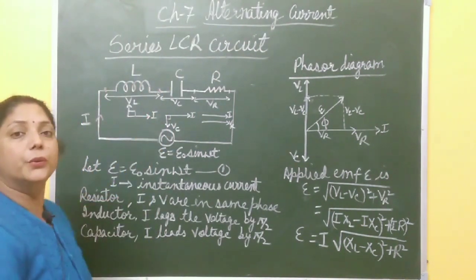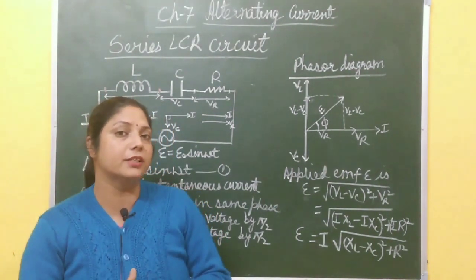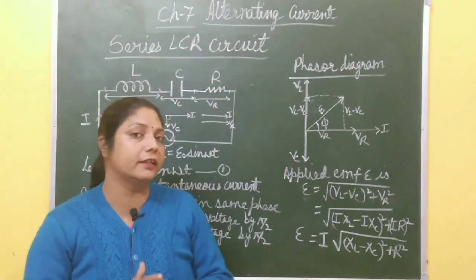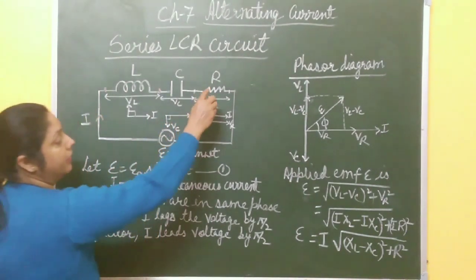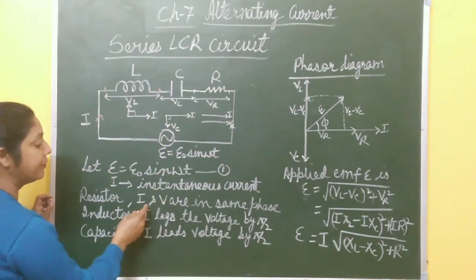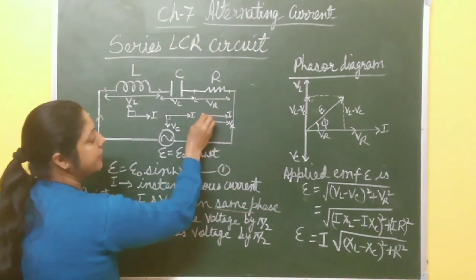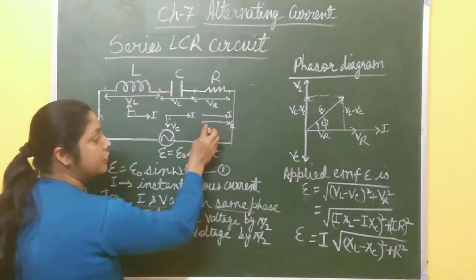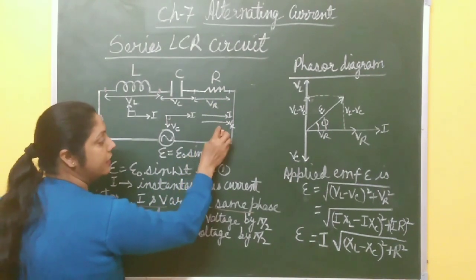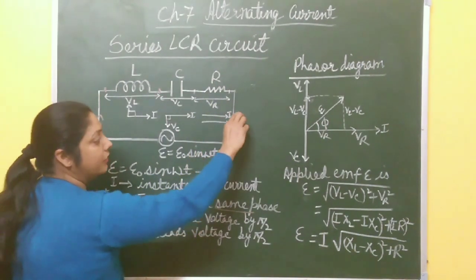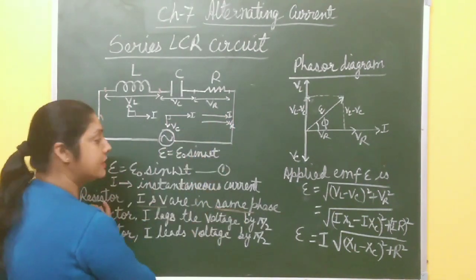Now you know the relationship between instantaneous current and instantaneous voltage in case of resistor, inductor and capacitor. First, in resistor, I and V both are in the same phase. Suppose current is in this direction along x-axis. So the potential voltage VR across resistor R is also in the same direction because both are in the same phase, right? In case of resistor, I and V are in the same direction.